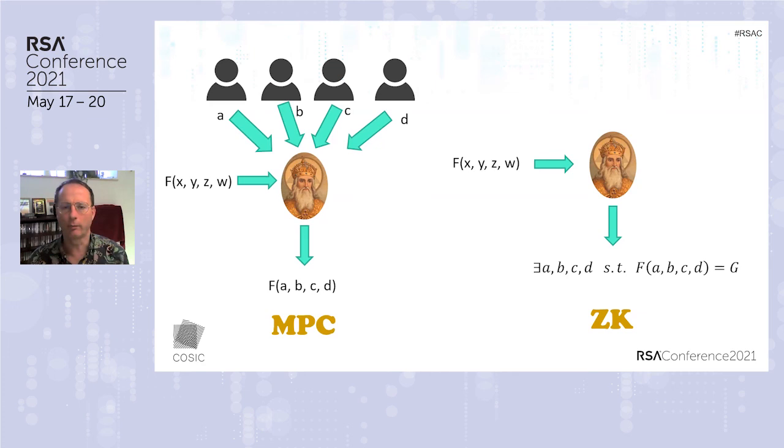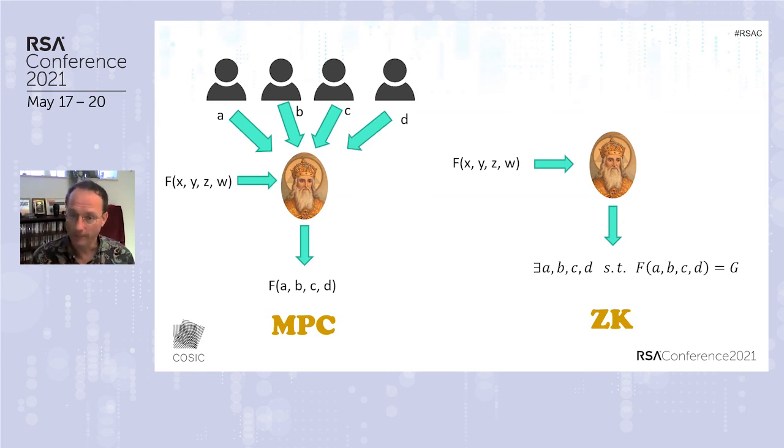In multi-party computation, we have a bunch of parties with inputs A, B, C, D, and they have some function F they want to compute on their joint input. They really want this godlike figure to compute this function for them so that they get the output F(A, B, C, D) without revealing A, B, C, D itself.